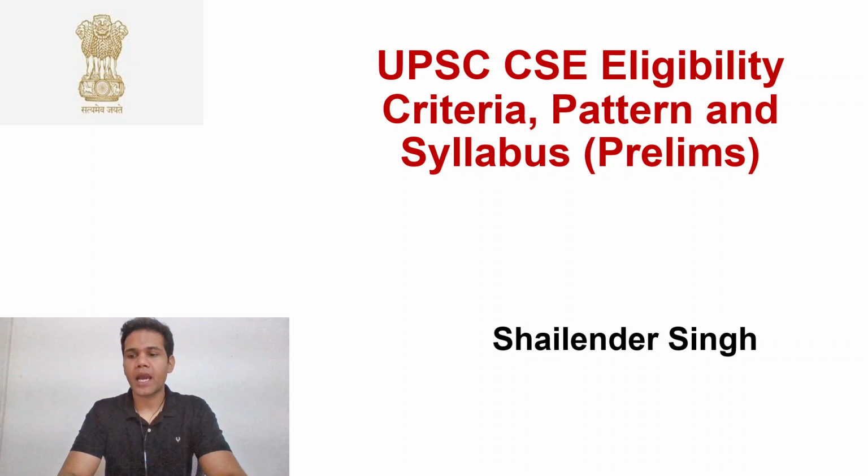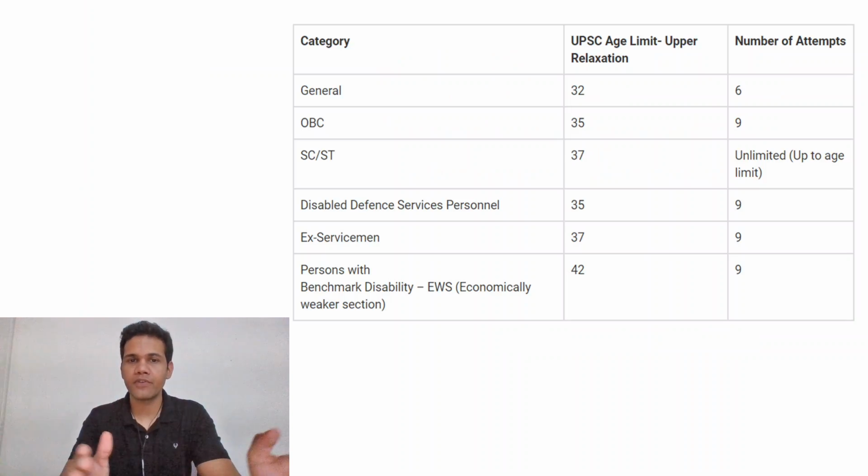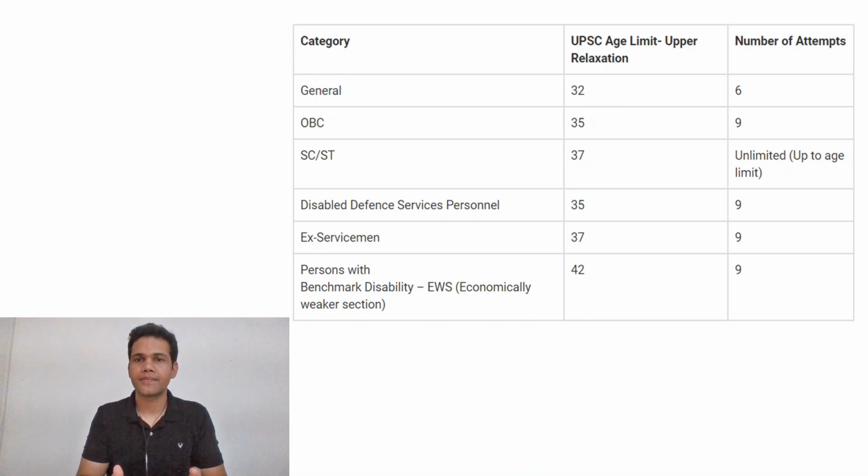Now, the first thing that we need to be aware of about the civil services exam, if you are a beginner, is the eligibility criteria, whether you are eligible for this exam or not. If you have attained the age of 21 years, then you become eligible to write the exam, subject to a maximum age cap in each of the respective categories. For example, for general category aspirants, it is 32 years and the maximum number of attempts is 6. For OBC candidates, it is 35 years, a further relaxation of 3 years, and the maximum number of attempts is 9. For SC and ST candidates, it is 37 years, and there is no maximum number of attempts.